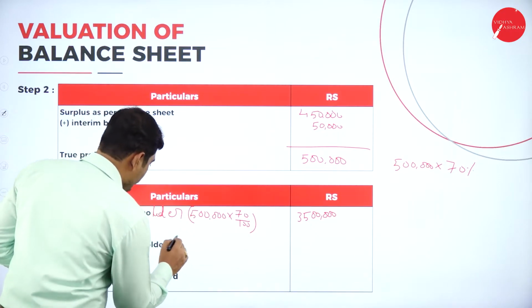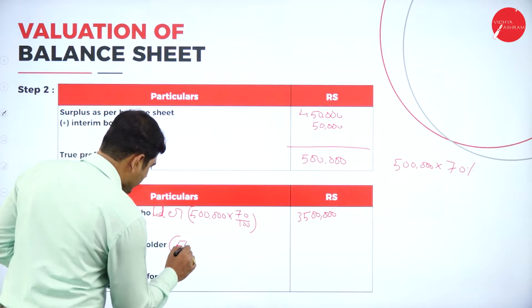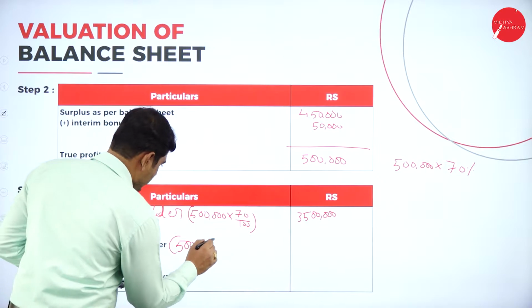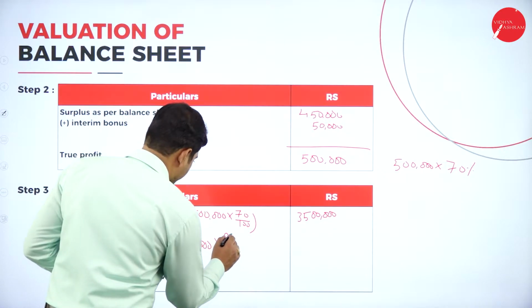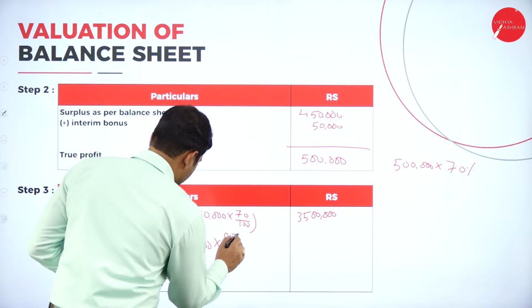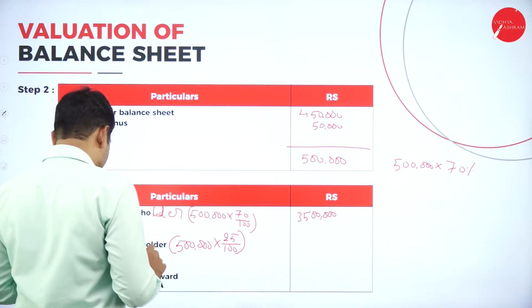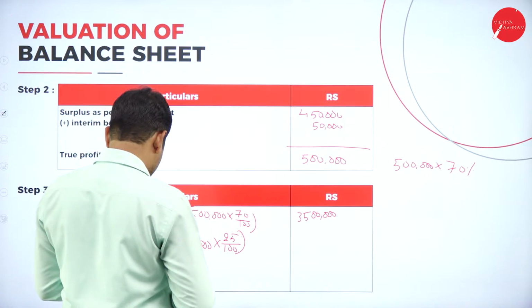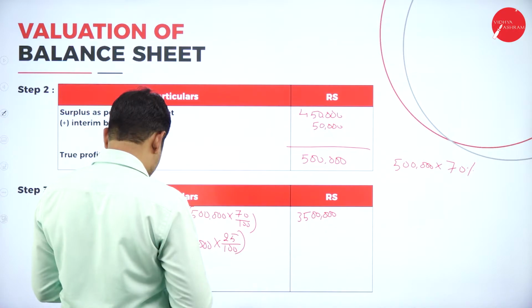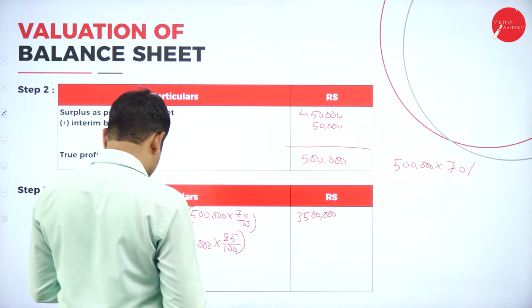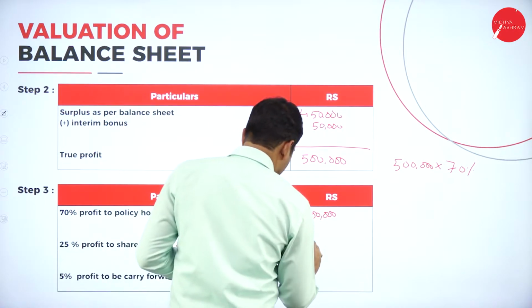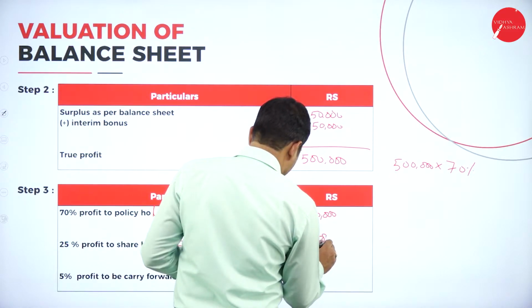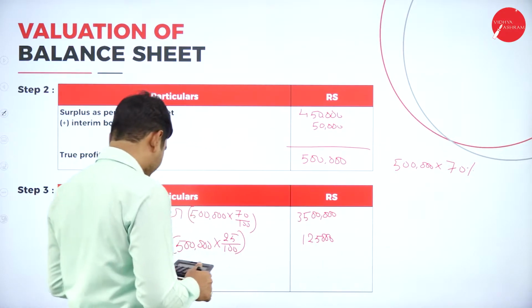So out of 5 lakh, into 25 by 100 should go to the shareholder. So it is 1,25,000.